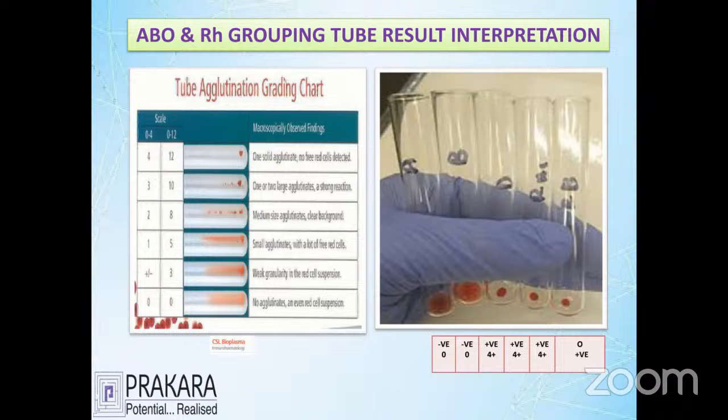Okay, let's go for the serum grouping cells. In serum grouping, we add the known antigens into the plasma. If the plasma has any antibody, it is supposed to be reactive. You see that the fourth tube and fifth tube got reacted, because they have anti-sera. So anti-sera A and anti-sera B reacted with the patient's RBC. It tells us what antibodies are present. So finally we conclude that it is O positive.